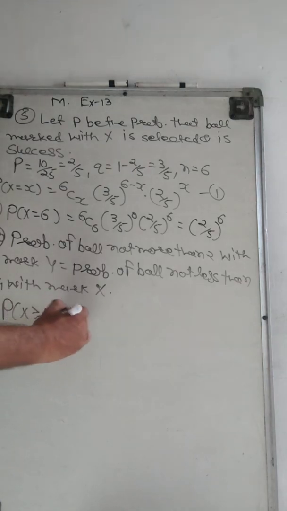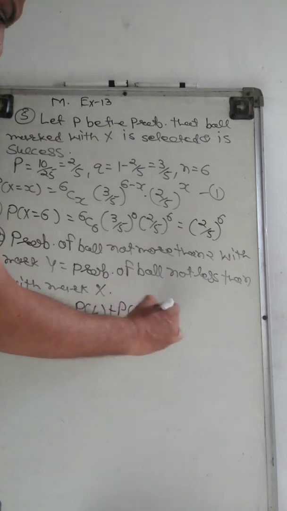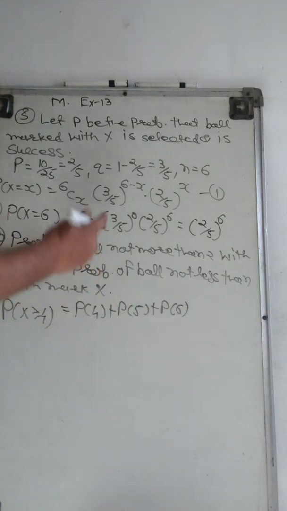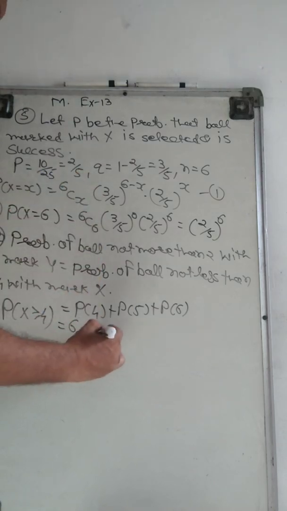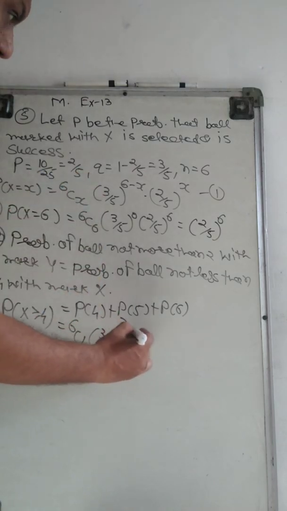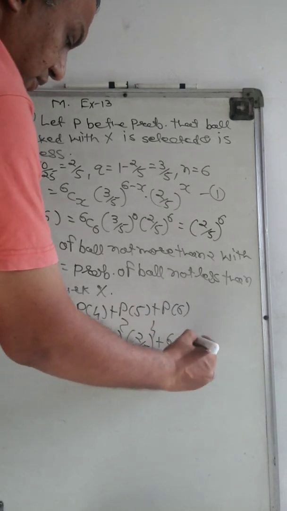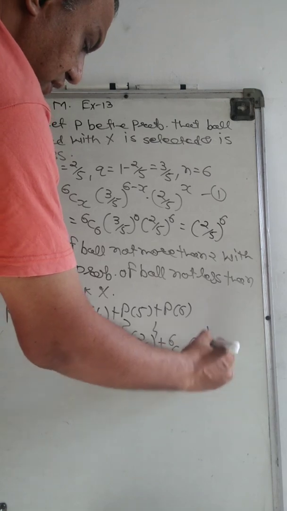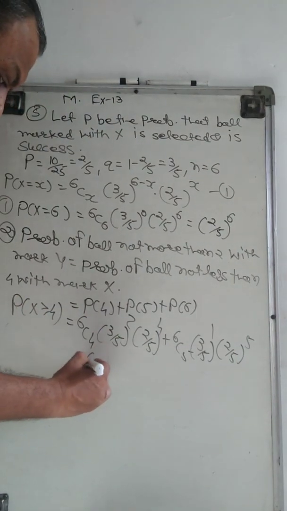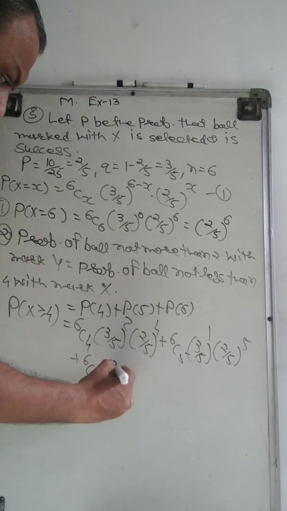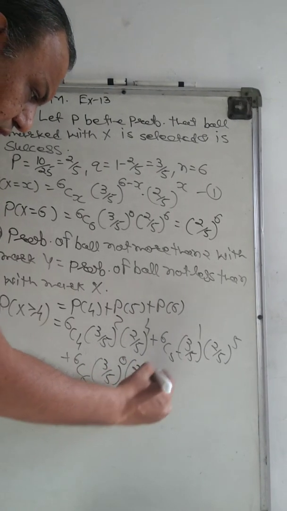It is P4 plus P5 plus P6. Directly we put the values in this: 6C4, 3 by 5 raised to 2 and 2 by 5 raised to 4, plus 6C5, 3 by 5 raised to 1 and 2 by 5 raised to 5, plus 6C6, 3 by 5 raised to 0 and 2 by 5 raised to 6.